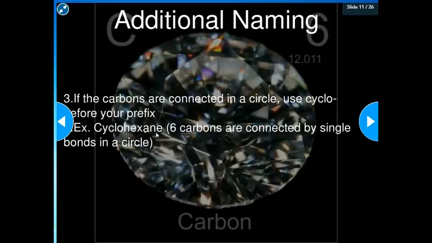So cyclohexane would mean that 6 carbons, so that's where the hex part comes in, are single bonded in a circle. The ane means a single bond, the cyclo means that they're going to be in a circle. So they do have different properties. If it just said hexane, then it would be 6 carbon atoms connected in a straight line with single bonds. But because of the cyclo part, we're going to connect it in a circle.